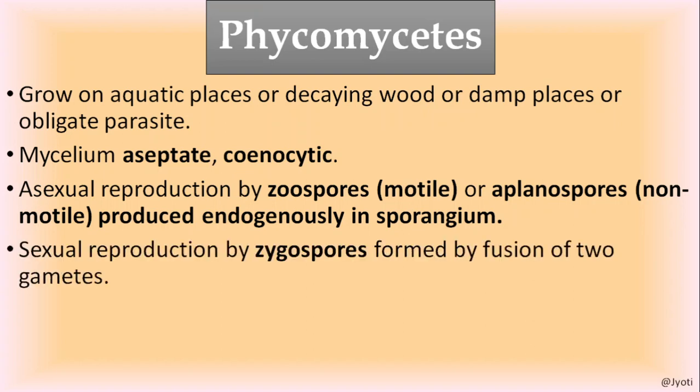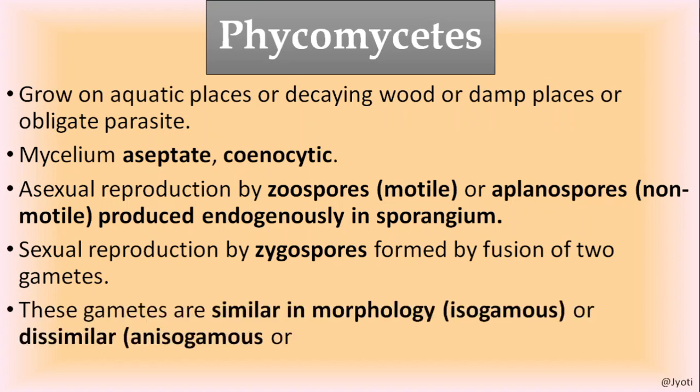Okay. Now the sexual reproduction takes place by the formation of zygospore, by the fusion of gametes. When these gametes are similar in morphology, size, shape, structure, everything is similar, then these gametes are called isogametes, and such type of sexual reproduction is called isogamous.